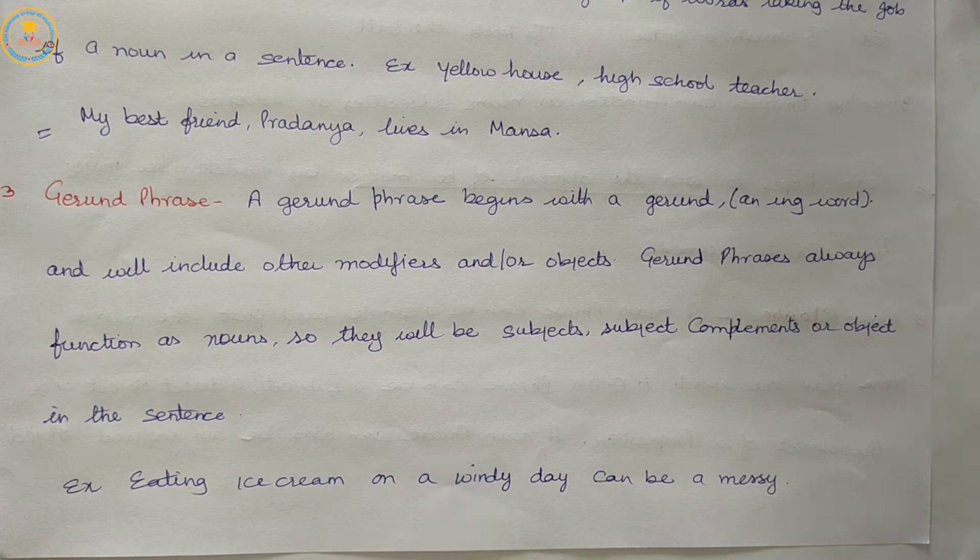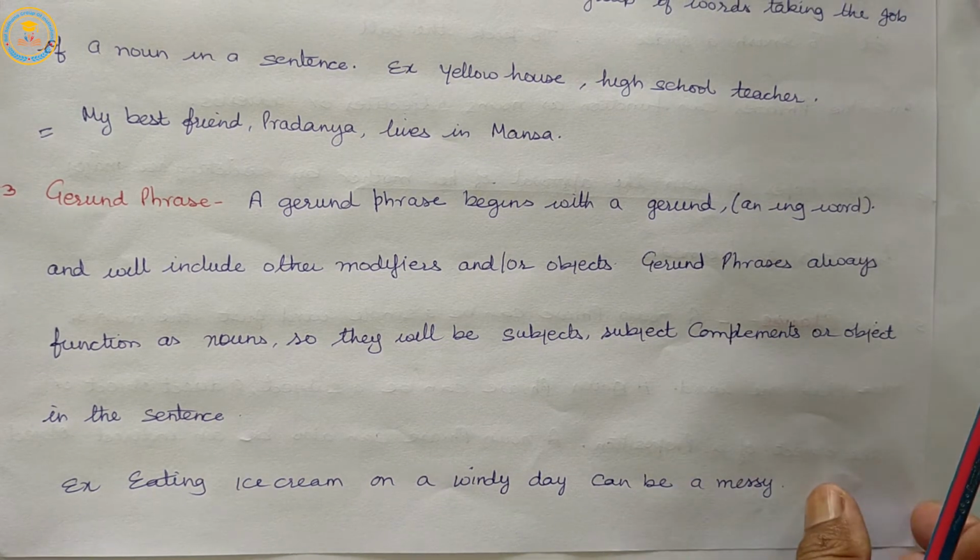So, a gerund phrase begins with a gerund and will include other modifiers or objects, and it always functions as a noun. So, it will be a subject, subject complement, or object in the sentence.